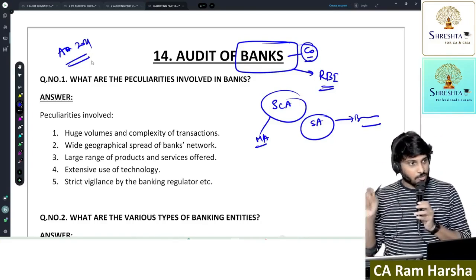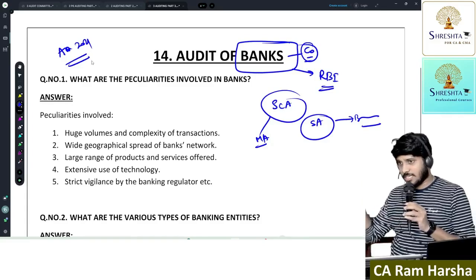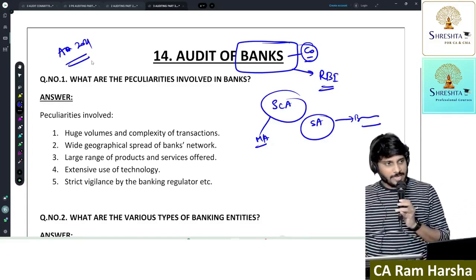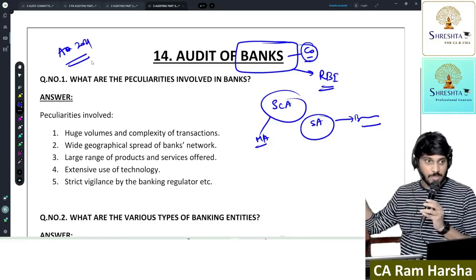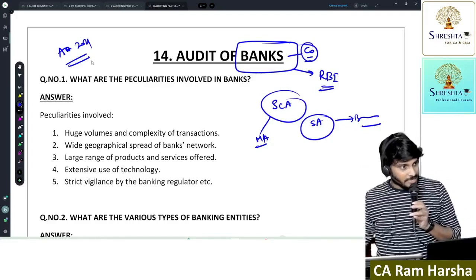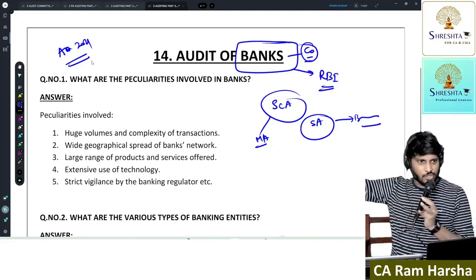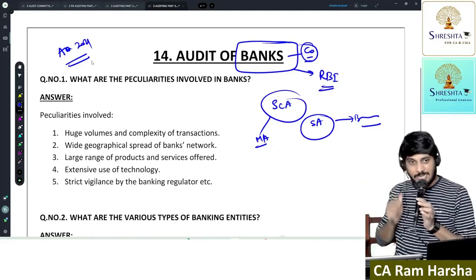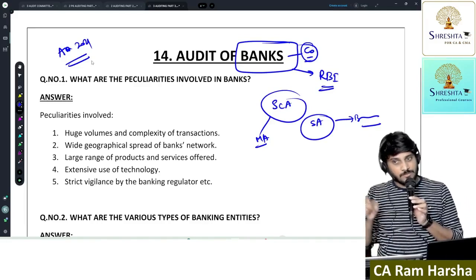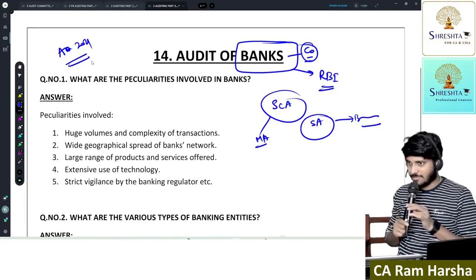Able to understand? Out of them, one partner should have DISA qualification. Out of that, again, one partner should have been working in the financial sector, conducting audit of financial entities for the past 10 years. Likewise, there is a criteria. I'm not exactly sure about the criteria, but there is a criteria this strict. Now in India, how many audit firms will meet that criteria? Hardly 100 or 150 will be there.